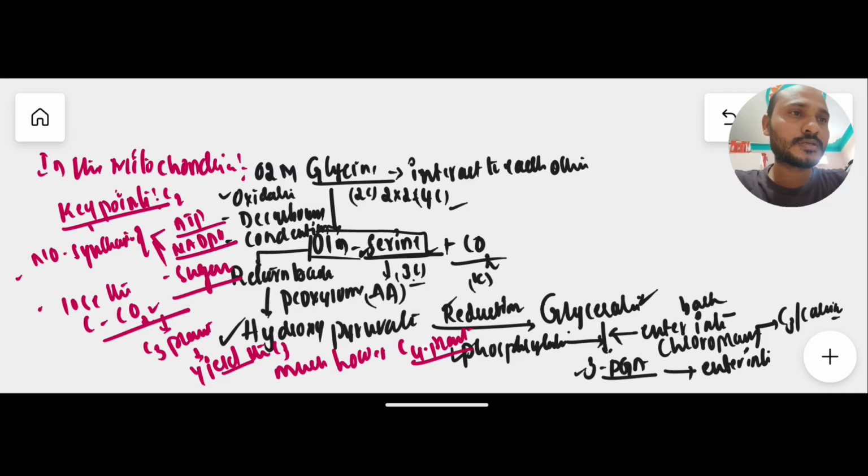So why do C3 plants produce less? Due to this photorespiration process, because it loses carbon in the form of carbon dioxide instead of fixing it. If they lose carbon dioxide, definitely the productivity of photosynthesis will be less compared to the C4 plant. So these 2 points are very important.